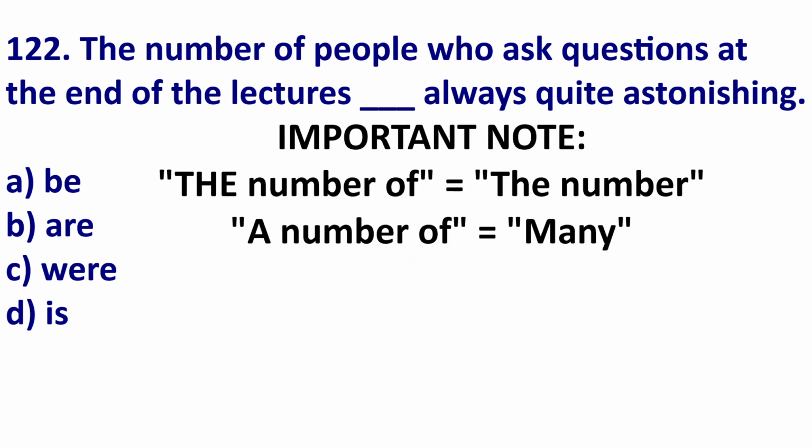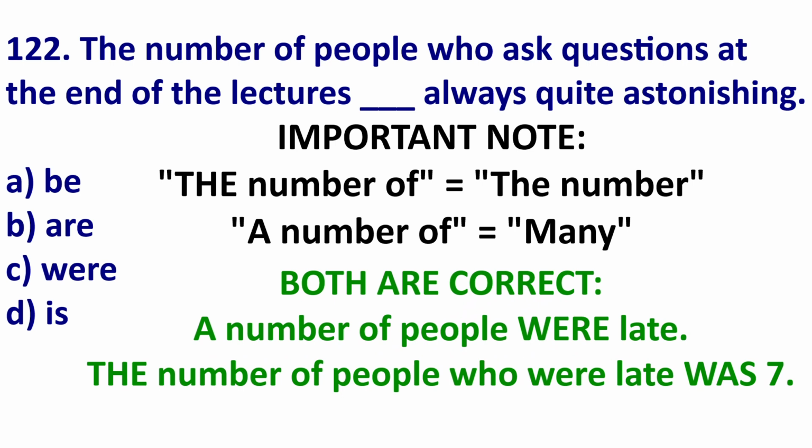Now, a little tip. Do not confuse the number versus a number of. A number of means many. The number just means the number. For example, I can say a number of people were late. Notice I use were, not was, because a number of means many. But if I use the number of, I could say the number of people who were late was 7, because was is connected to the number.